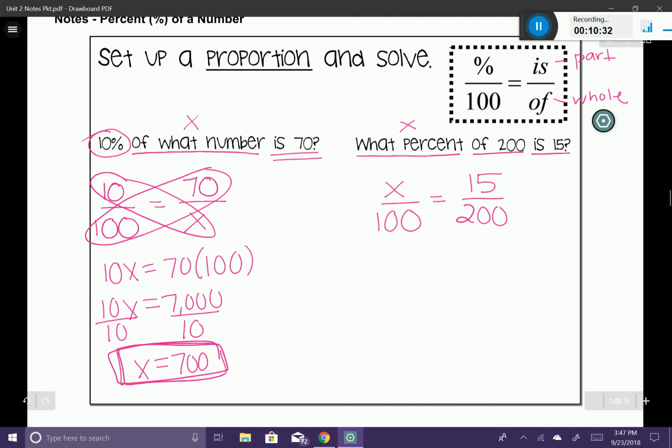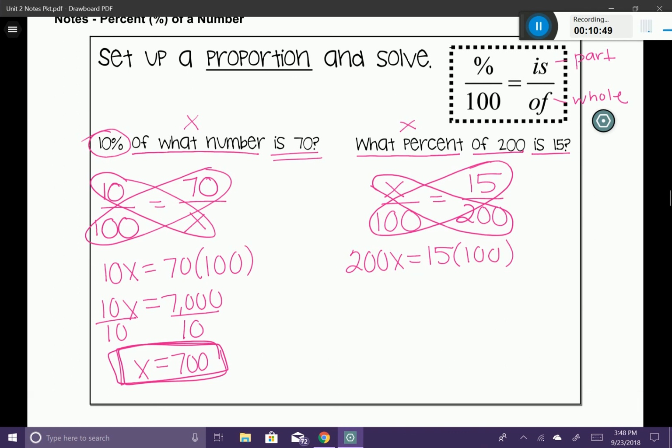At this point, I have a proportion, and I can go ahead and use my cross products to solve for my variable. So I have 200x is equal to 15 times 100. All right, let's go ahead and simplify this down now. I have 200x is equal to 1500. And I'm going to divide it by 200 to figure out what that variable is. And in my case, our variable is going to be 7.5.